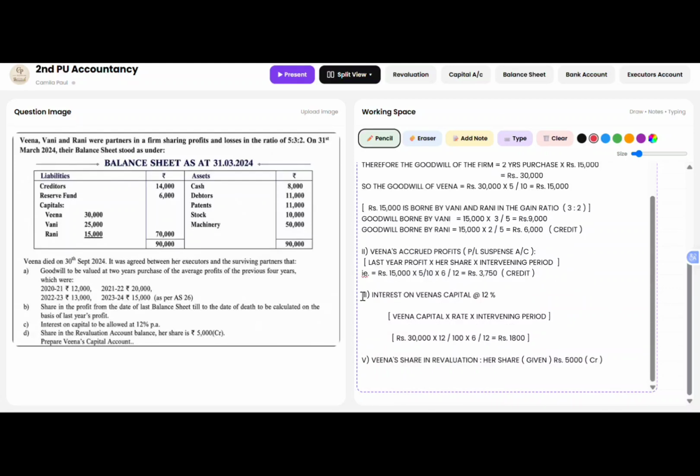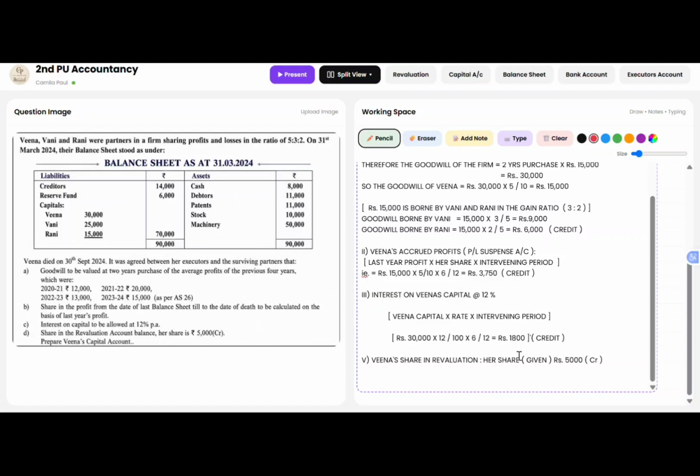Now moving on to the third adjustment, we have to provide interest on capital at 12% per annum. So Veena's capital is rupees 30,000, on which we have to calculate 12%, that is 12 by 100, and it should be calculated only for the intervening period into 6 by 12, which will be 1,800. This also will be appearing on the credit side of the Veena's capital account.